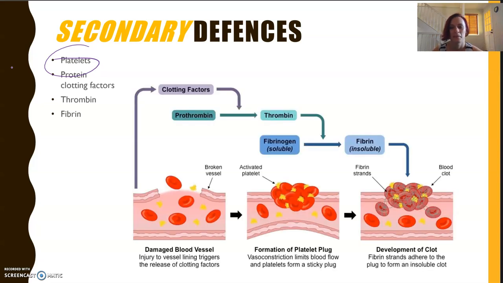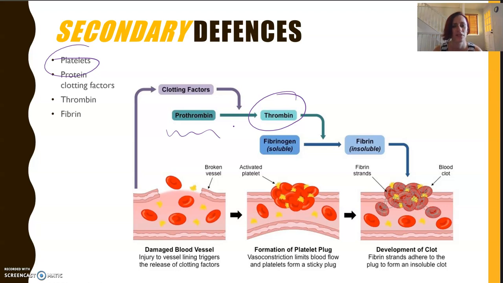So clotting factors make platelets really sticky and they clump together or aggregate to form a plug over the opening of the blood vessel. Now, once that blood flow is reduced to the area, because of that constriction, that's a good thing. It means no more blood can escape from where the damage is. Now, there's a whole lot of things going on in this situation, and the clotting factors trigger an enzyme called thrombin here to be created from its precursor, prothrombin.